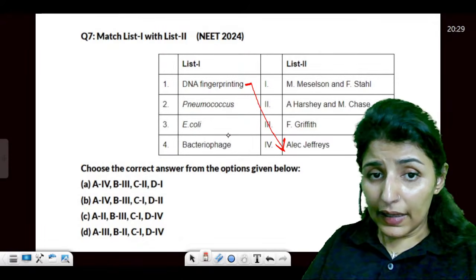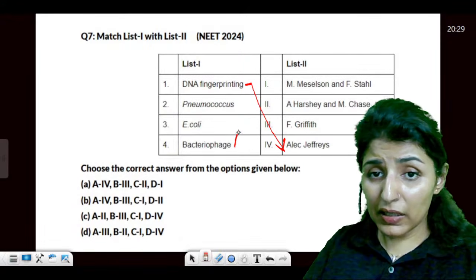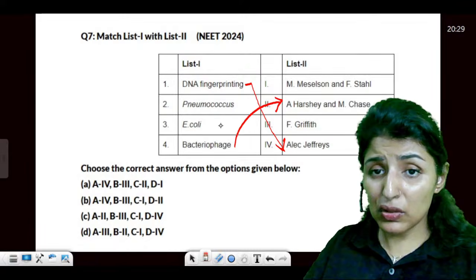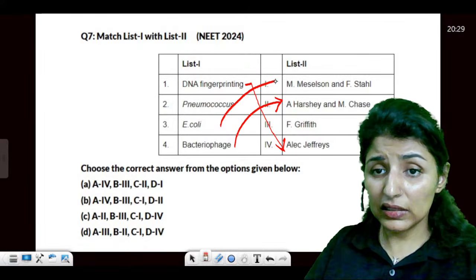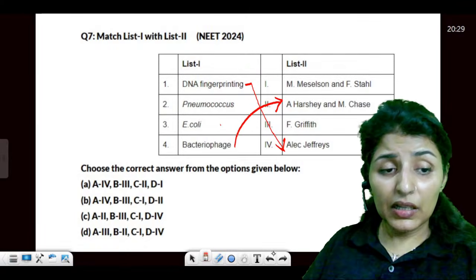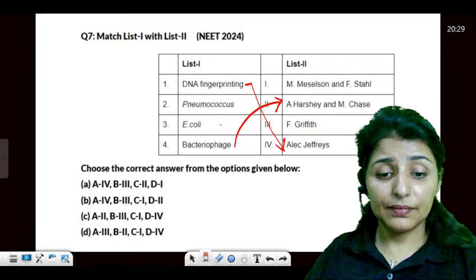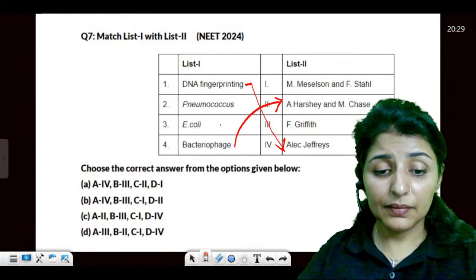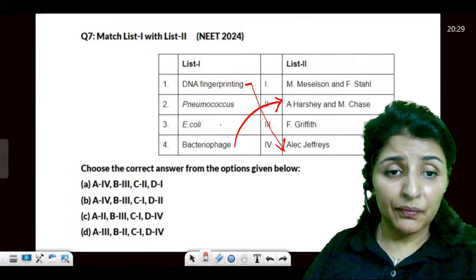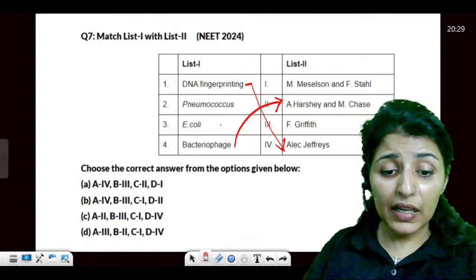then E. coli and bacteriophage. Who used bacteriophage? This E. coli was used by Meselson and Stahl. Yes. Give me the correct answer. Yes, guys. Give me the correct answer here. So, this is Alec Jeffreys.